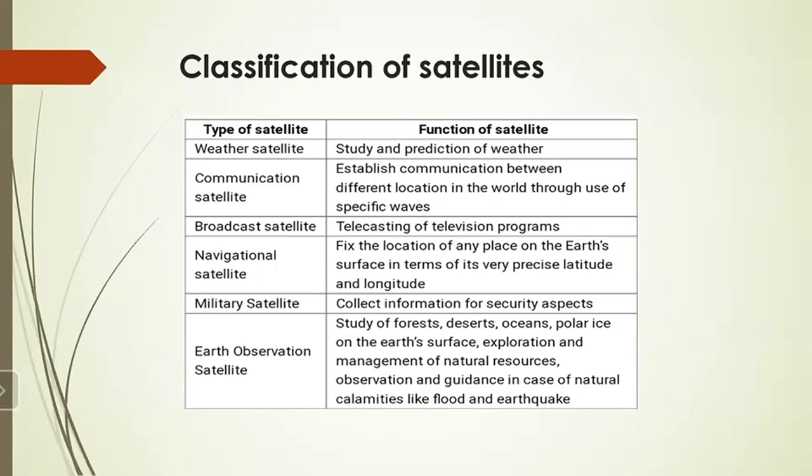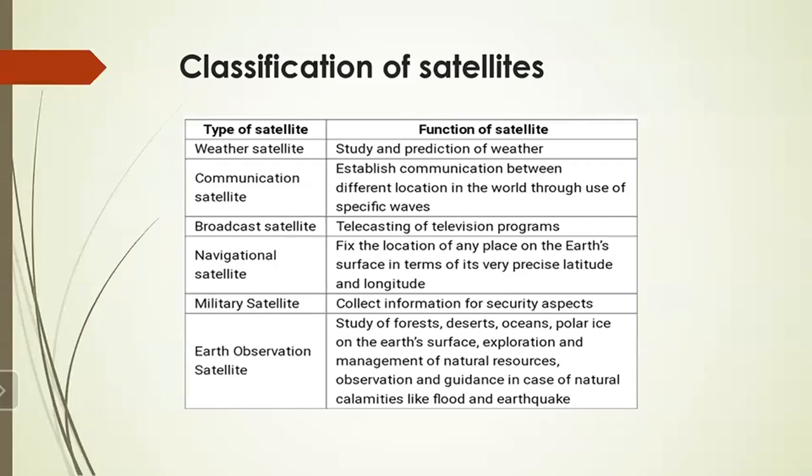Then also we have the names of the Indian satellites and their launch vehicles. For the first one, that is the weather satellite, the name of the satellite is INSAT and GSAT.